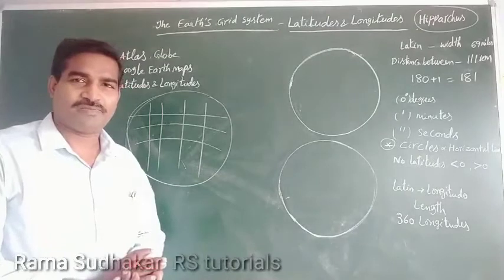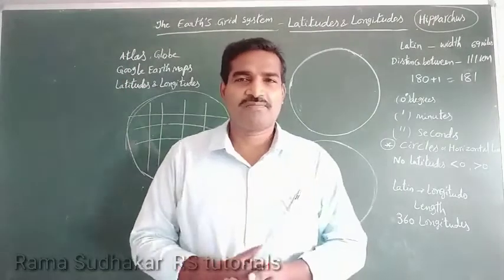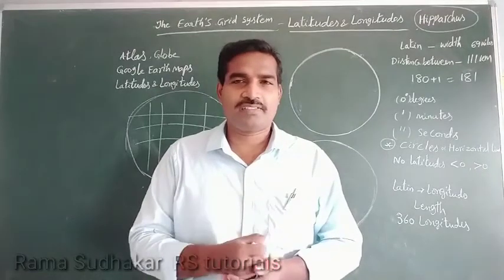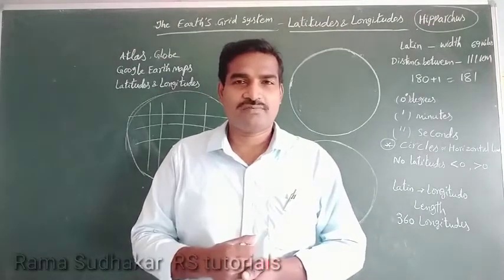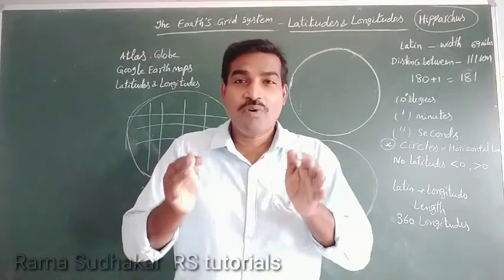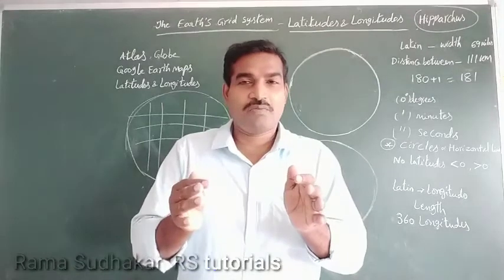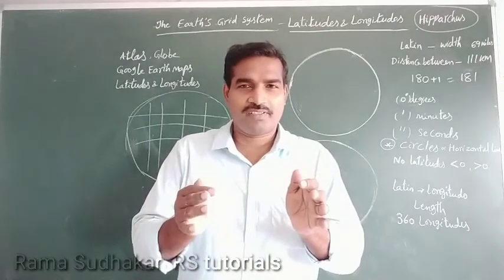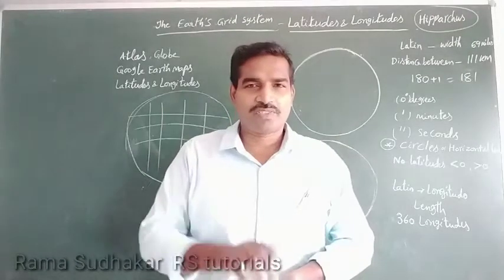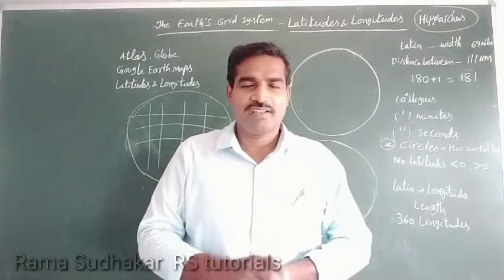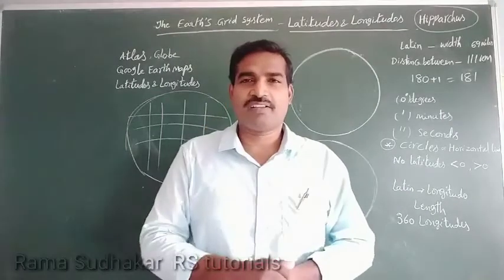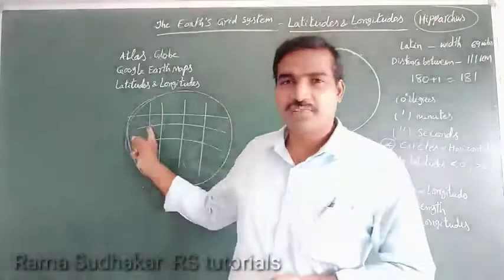Through this grid system, we can identify the location of the place, the time zone and other details: how hot the particular place is, how cold it is, what the geographical structure of the place is, and how much rainfall it gets. These we identify through the grid system only.